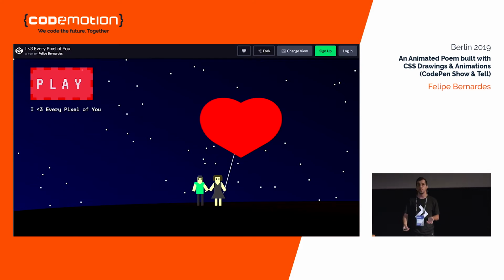For those who don't know, CodePen is a code snippet website, an experiments website for front-end code, where as you type HTML, CSS, and JavaScript, the code shows up and gets updated in real time.